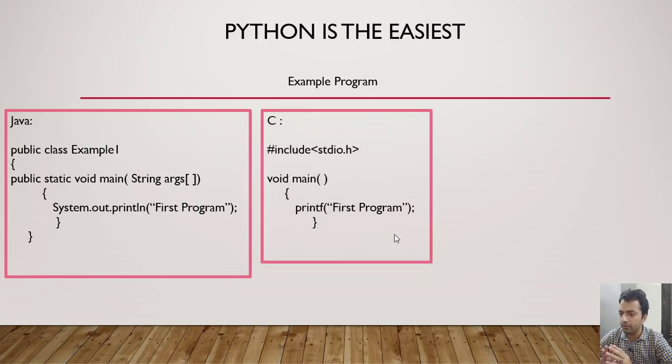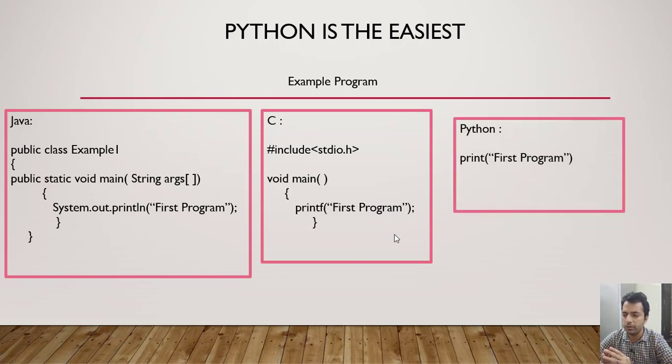Okay, and if we compare Java with C, in this case also we need to include some header files, and then we need to have the main method, within which we write the printf statement and the statement which we want to print. And in case of Python we just need to write a single line, that is print, and then whatever we want to be printed on the screen. If you compare all these three languages, we can understand how easy Python is when we compare it with the other two programming languages, Java and C.